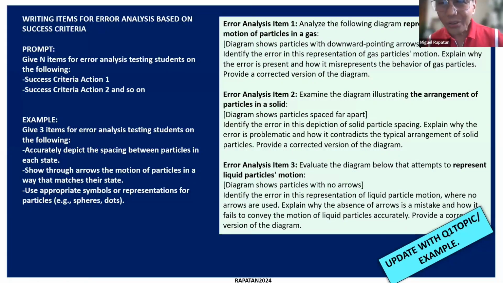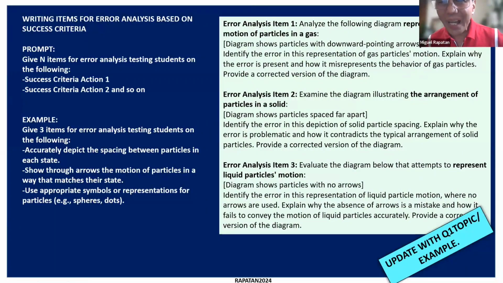Again, going through the thread. So let's look at the example of how ChatGPT phrased it. Diagram shows particles with downward pointing arrows. And then the error analysis item is: identify the errors in this representation of gas particles' motion.